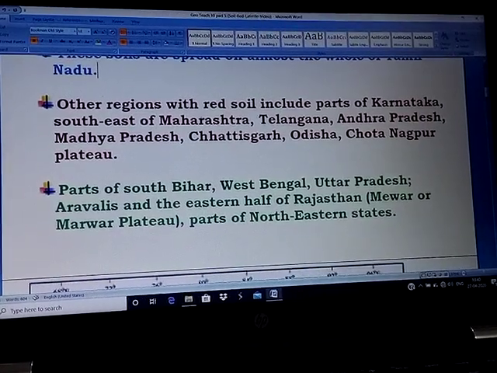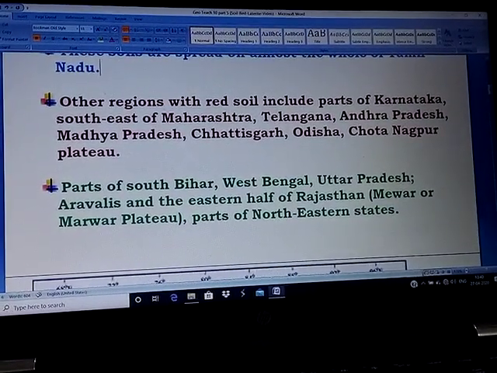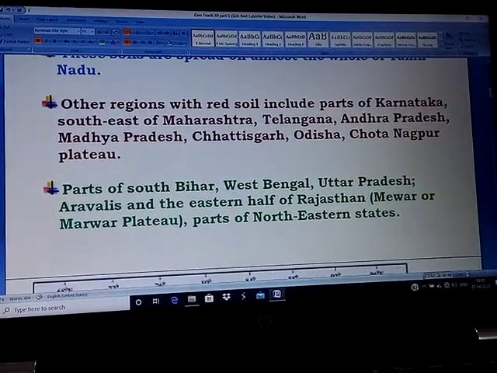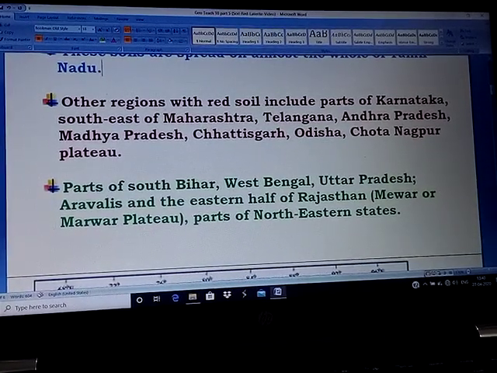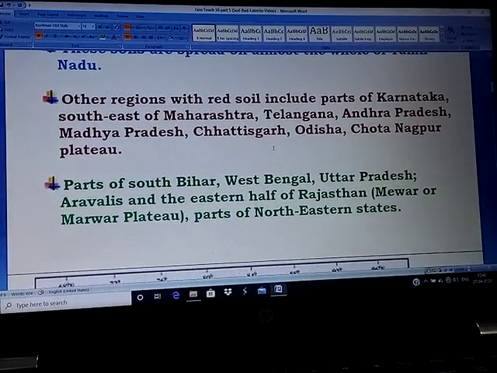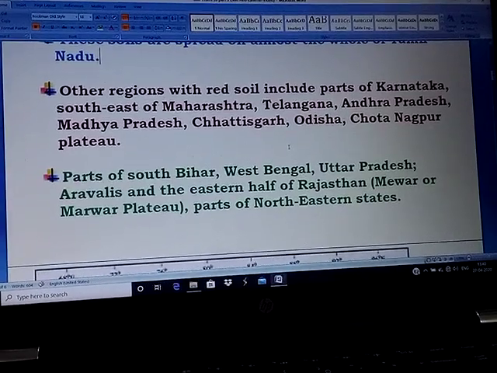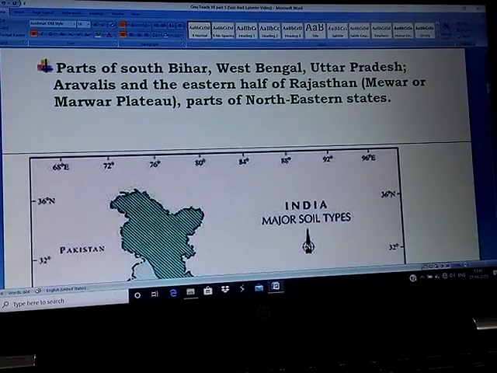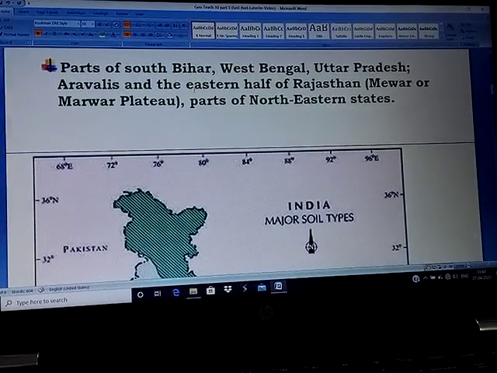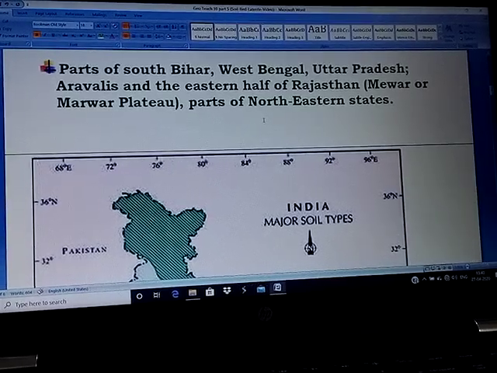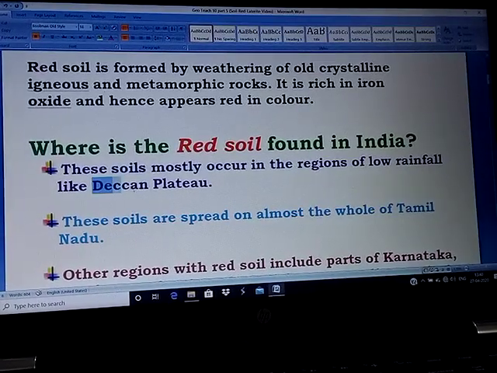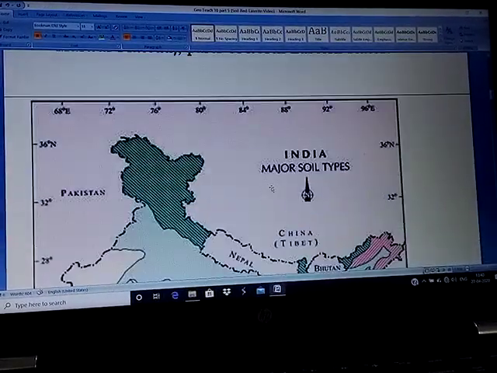There are other regions where red soils are also found. It is in Karnataka, Maharashtra, Telangana, Andhra Pradesh, Madhya Pradesh, Chhattisgarh, Odisha, and the Chota Nagpur Plateau. Some parts of Dhanbad may not be directly, but remember we are also part of this kind of soil. Then we have it also in parts of South Bihar, West Bengal, Uttar Pradesh, the Aravallis and the eastern half of Rajasthan. But remember the major part is in the first line we have given, that is, mainly in the Deccan Plateau. Let us see it in the soil map.